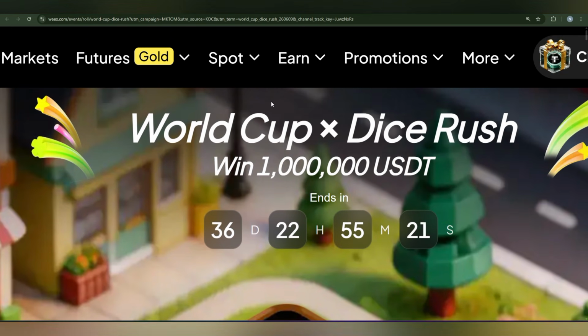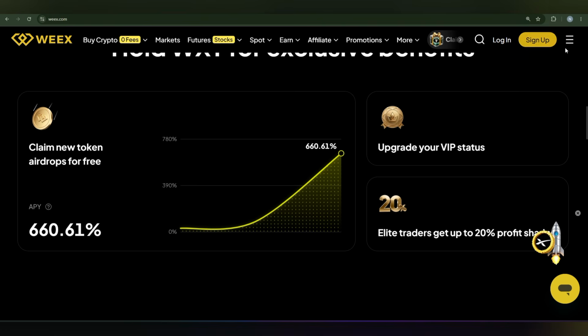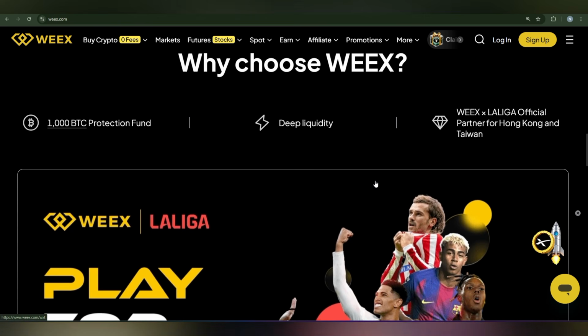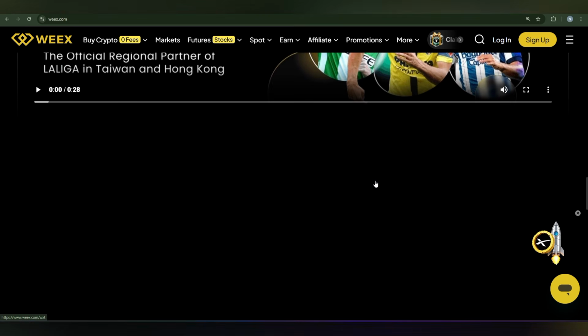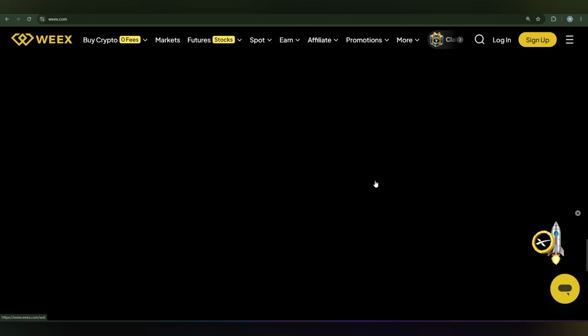The end time has been mentioned, but before that, you can create your account on the WEEX platform. That is very simple. You are going to get the platform details, and we chose it because there is a protection fund and deep liquidity. You can also download their app for a smoother experience.